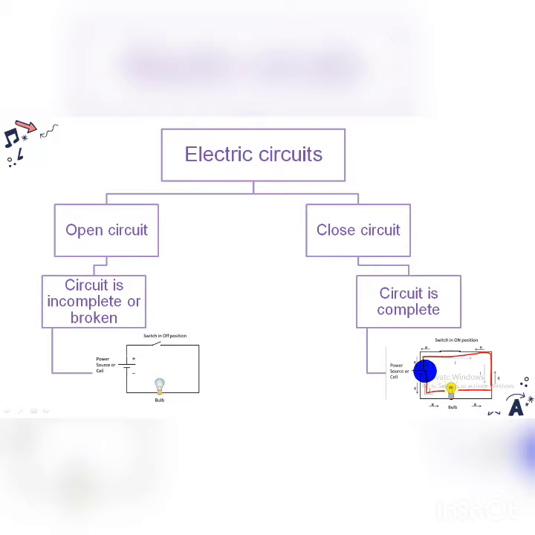Next one is insulator. Insulators are the materials which do not allow the current to pass through. Examples of insulators are all the non-metals like paper, rubber, wood, plastic, likewise. These materials do not allow current to pass through, so they are known as insulators.